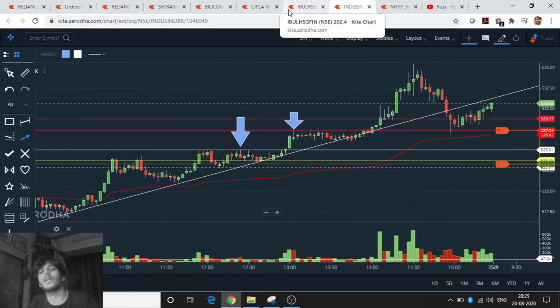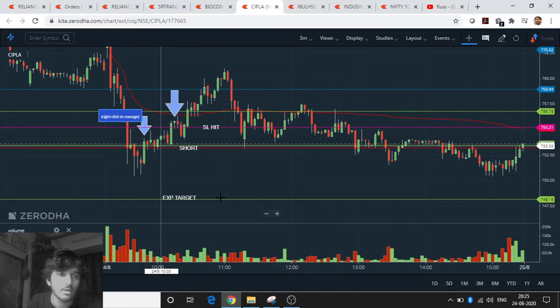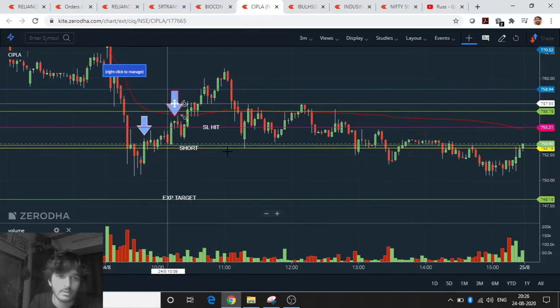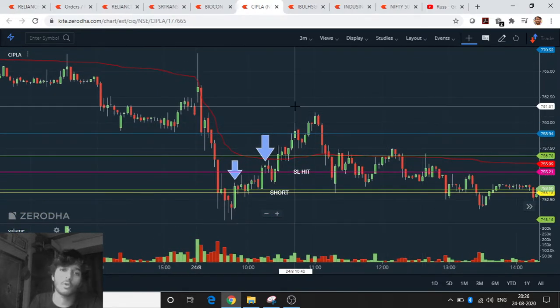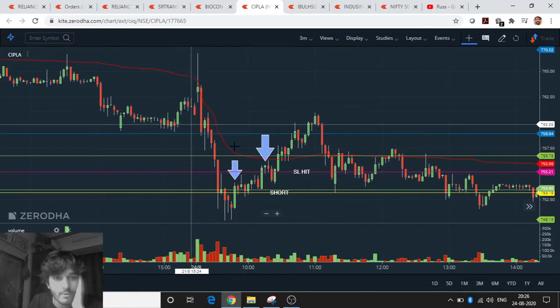I took a total of three trades today, and this is the third one. Talking about Cipla, this was a red trade. It was in my watch list, and this is where we start the analysis of the watch list. So this was my watch list which I plotted.